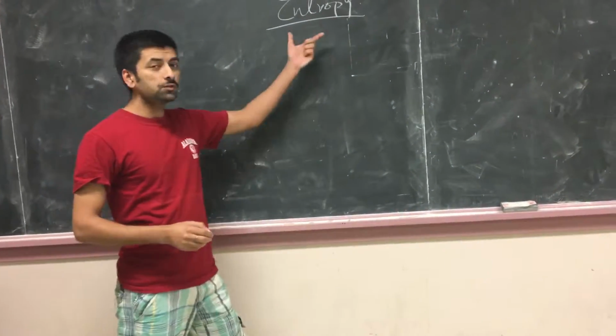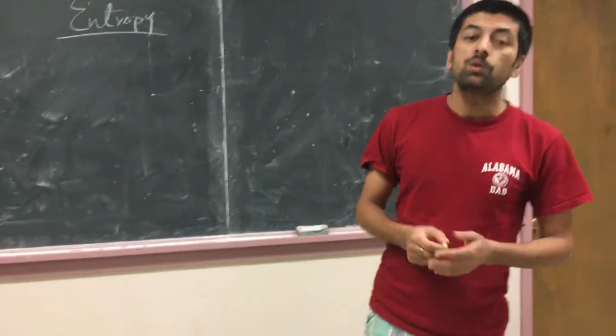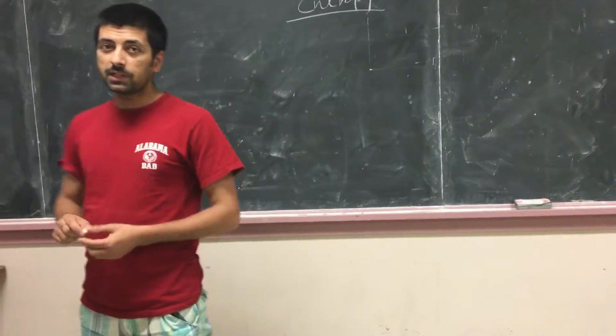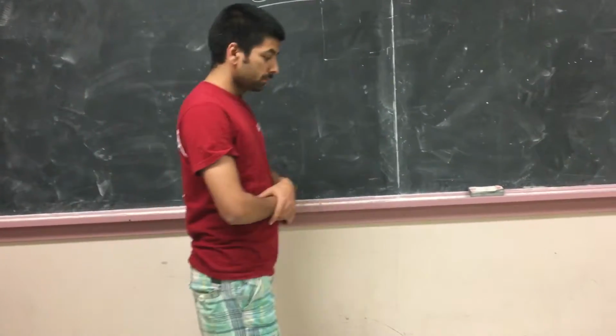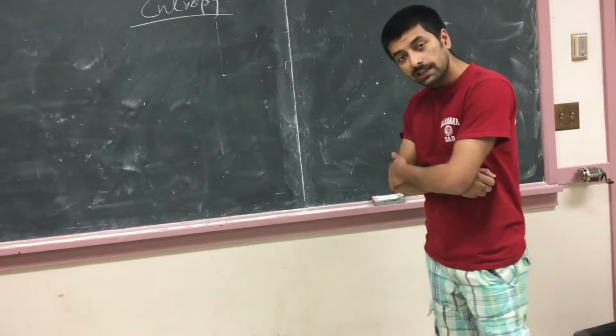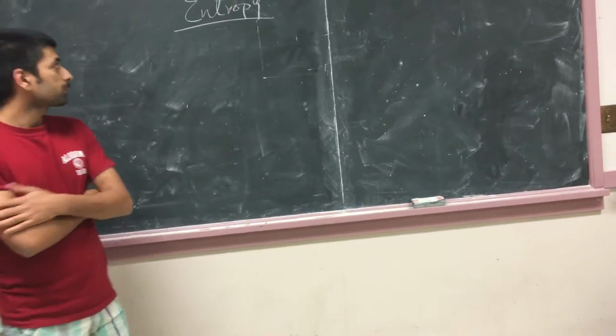The literal meaning of entropy in the dictionary would be chaosness or randomness, but we use entropy in a different sector. The term we are going to use here, entropy, can be used as randomness. Let me give you an example.